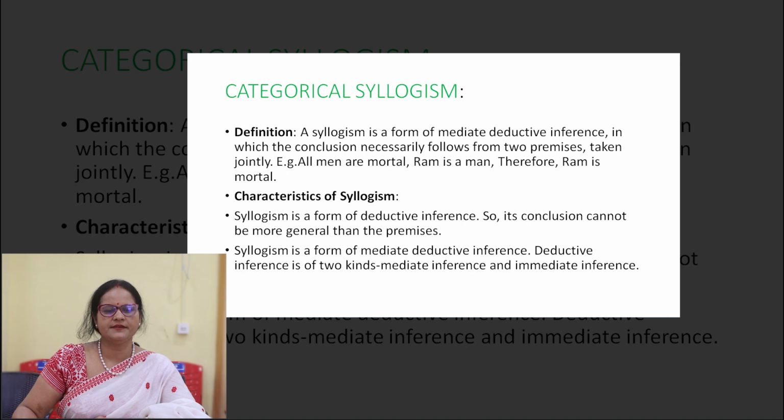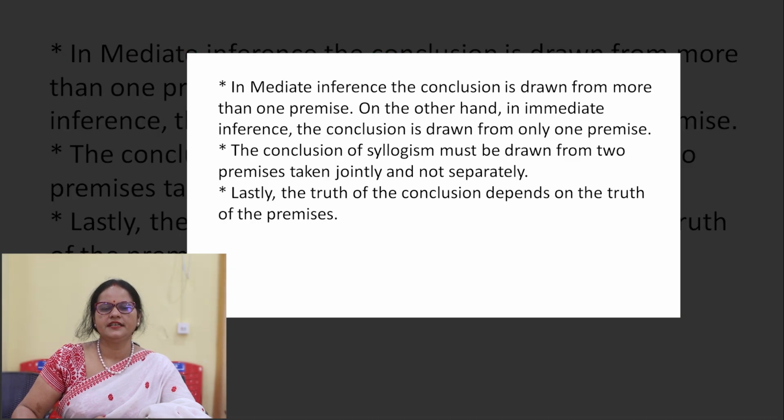Now, characteristics of syllogism. Syllogism is a form of deductive inference, so its conclusion cannot be more general than the premises. Secondly, syllogism is a form of mediate deductive inference. Deductive inference is of two kinds, mediate inference and immediate inference. In mediate inference, the conclusion is drawn from more than one premise. On the other hand, in immediate inference, the conclusion is drawn from only one premise. The conclusion of a syllogism must be drawn from two premises taken jointly and not separately. Lastly, the truth of the conclusion depends on the truth of the premises.